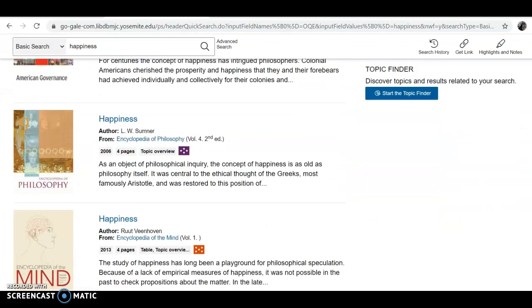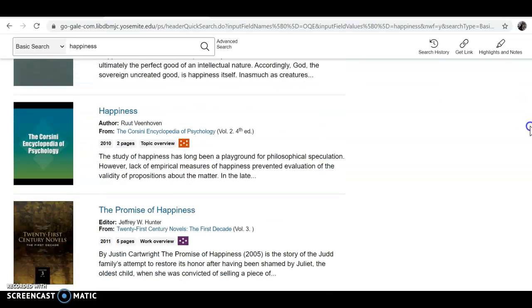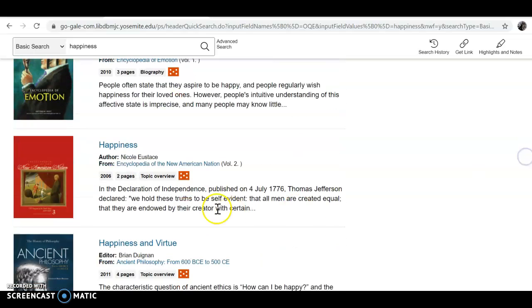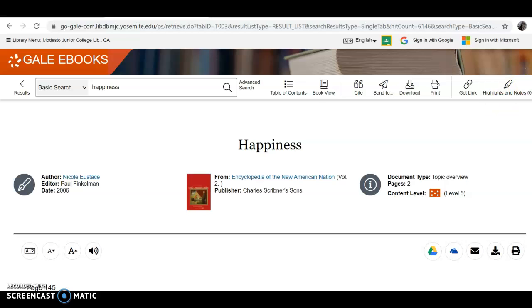And you see how the articles range from 7 pages to 2 pages, it looks like. And they should all be 500 words or more, but you can, of course, always copy and paste into a Word doc to double check that, and you should.